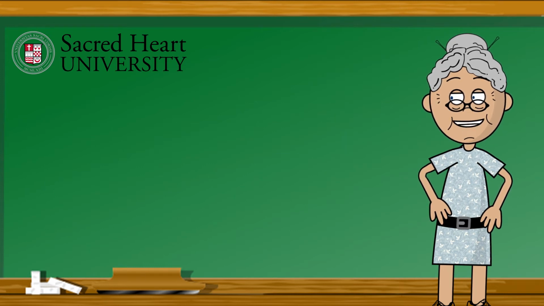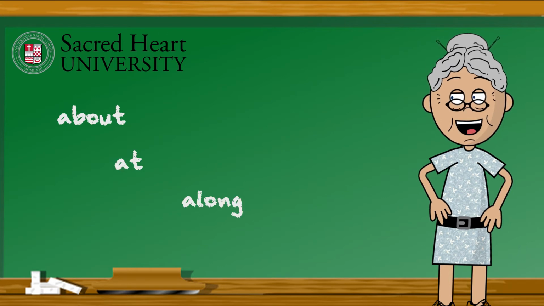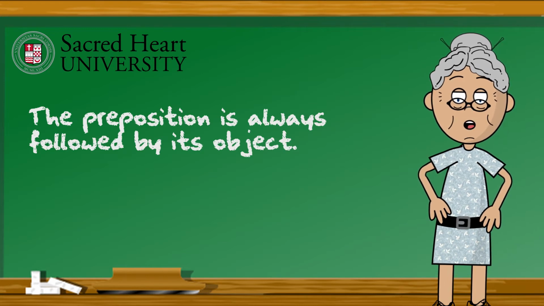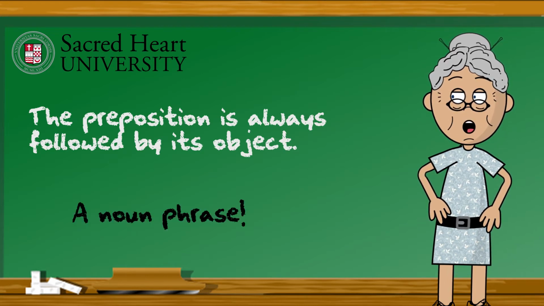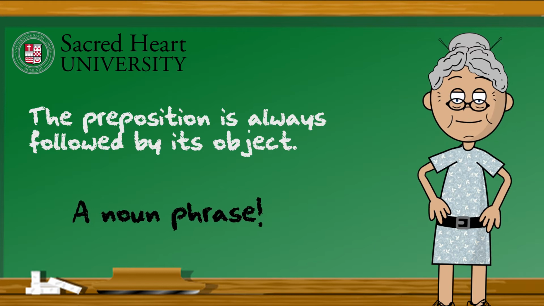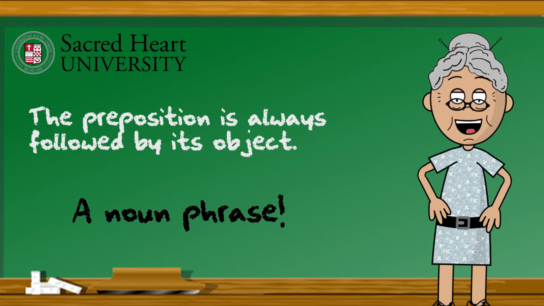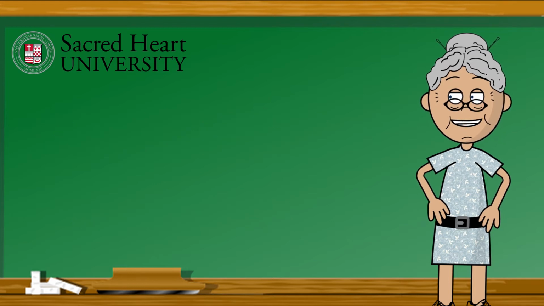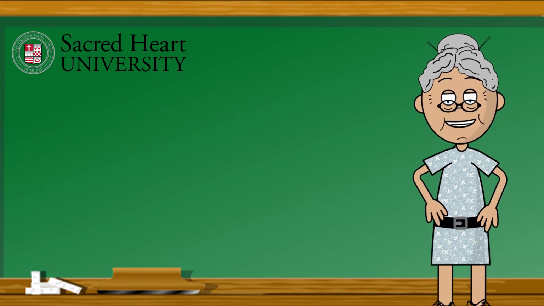Prepositional phrases always start with a preposition, like about, along, at, before, between, and so on. The preposition is always followed by its object, which is usually a noun phrase. So even though it contains an NP or noun phrase, the prepositional phrase, or PP, is named for the preposition that stands as its head. See if you can find the prepositional phrases in these sentences.